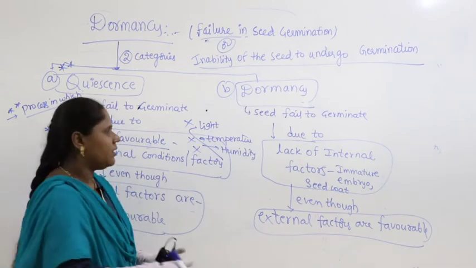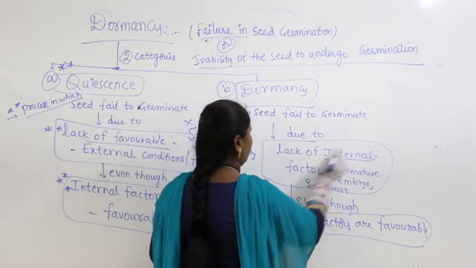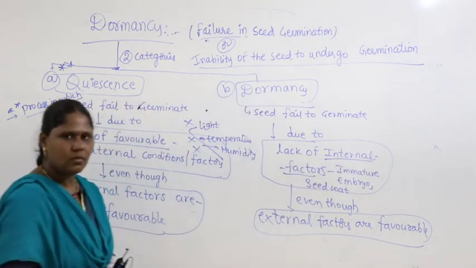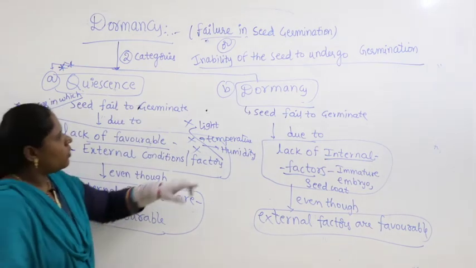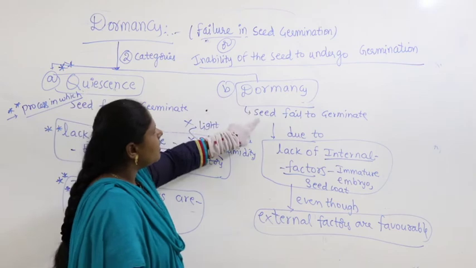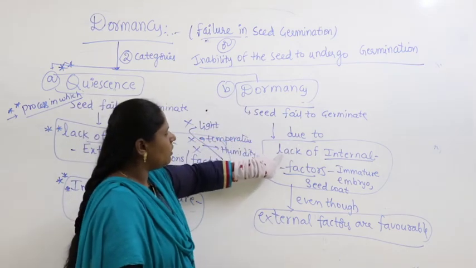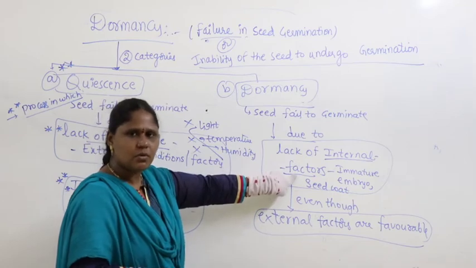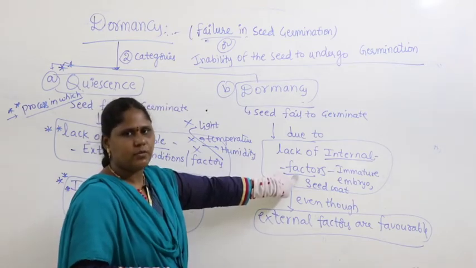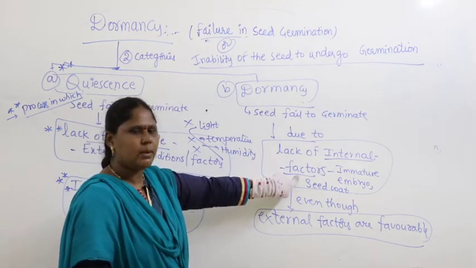Quite reverse. So, what exactly is dormancy? We say seed failed to germinate due to lack of internal factors. Internal factors means within the seed itself, seed is not fully developed. Why?